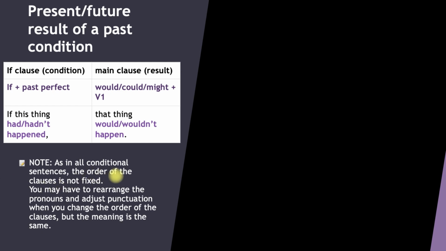And you know, the order of the clauses is not fixed. You can also use the if part, the condition part, in the second part of a sentence, or you can use the result part in the first part of a sentence. At this point, you may have to rearrange the pronouns or adjust punctuation when you change the order of the clauses, but the meaning is the same.